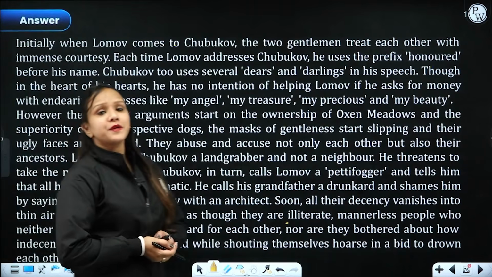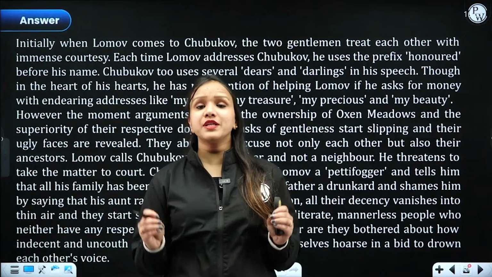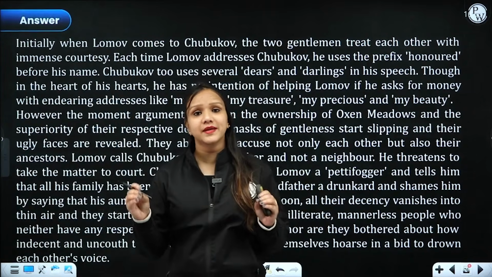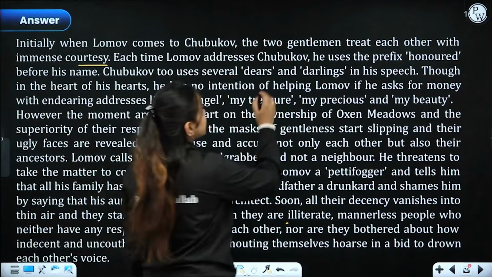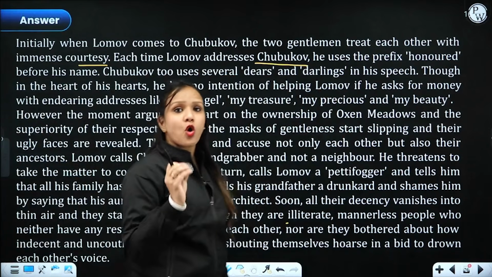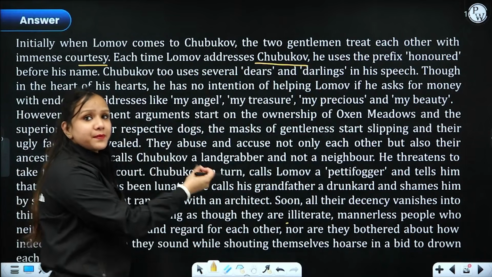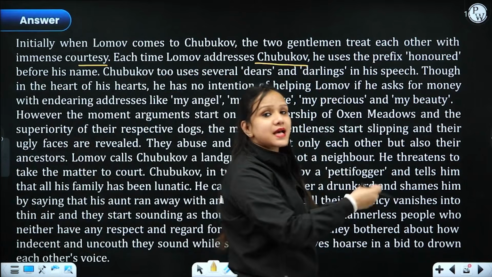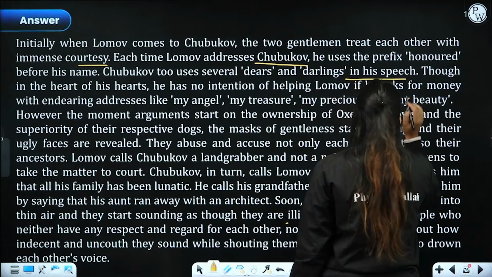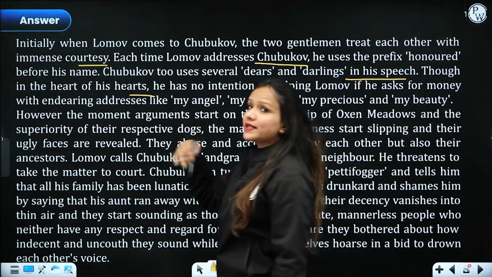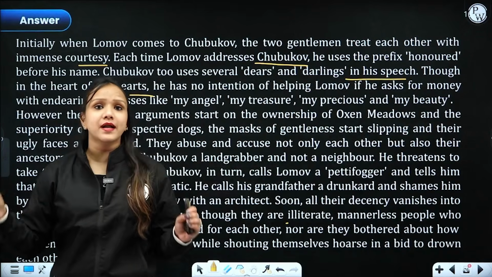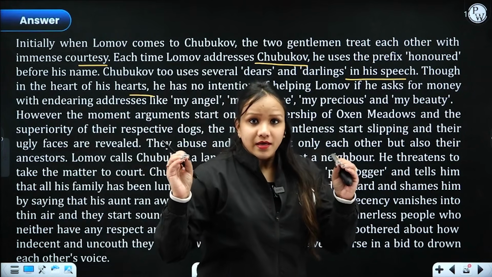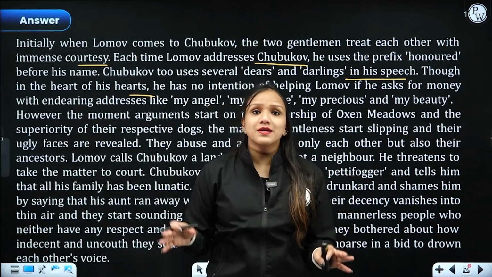So coming to this particular answer, let's try to understand. Initially, both the characters treated each other with great courtesy and politeness, right? Each time Lomov addressed Chubukov, he used prefixes like honored, and Chubukov also used prefixes like dears and darlings while addressing Lomov, right? Though in the heart of his heart, he had no intentions to help Lomov. However, their heated argument started over the superiority of their dogs and oxen meadows.